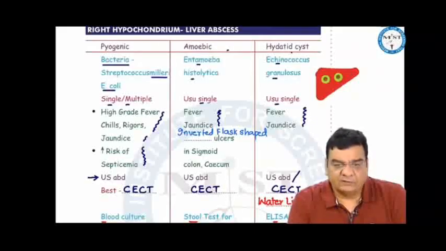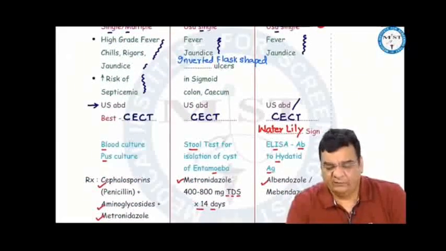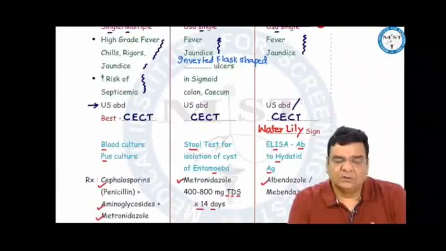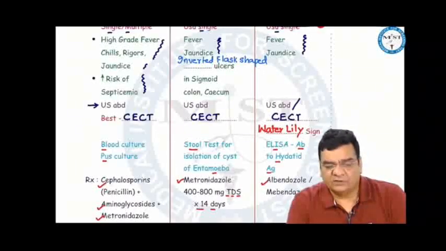High risk of septicemia in pyogenic liver abscesses. If the patient presents with jaundice, first LFT. If the patient presents with pain in the right hypochondrium, first ultrasound. So the initial investigation would be ultrasound, but the best radiological investigation would be a CECT of the abdomen.